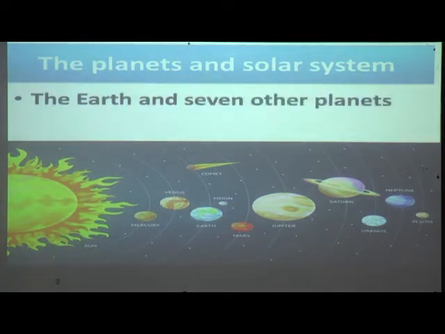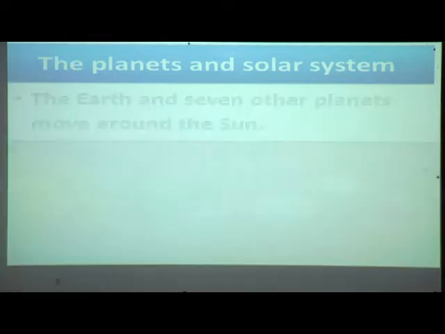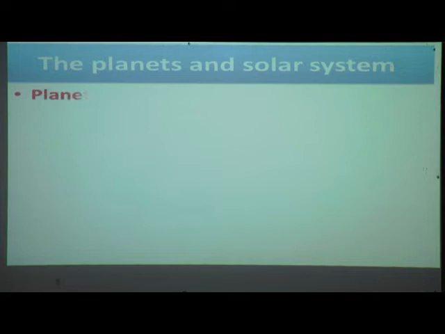The earth and 7 other planets move around the sun. Now we will see the names of the planets in the solar system. The first planet is Mercury. It is very close to the sun.